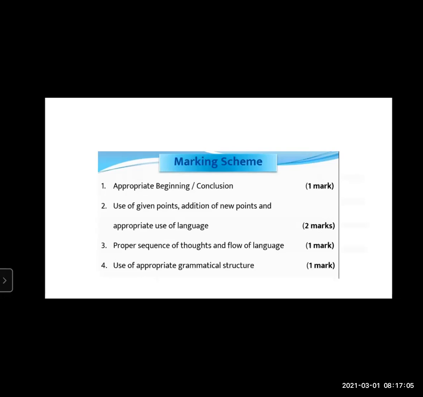Now the marking scheme for this is appropriate beginning and conclusion. This will give you 1 mark. Use of given points, addition of new points, and appropriate use of language. This is very important. Here you can score 2 marks.